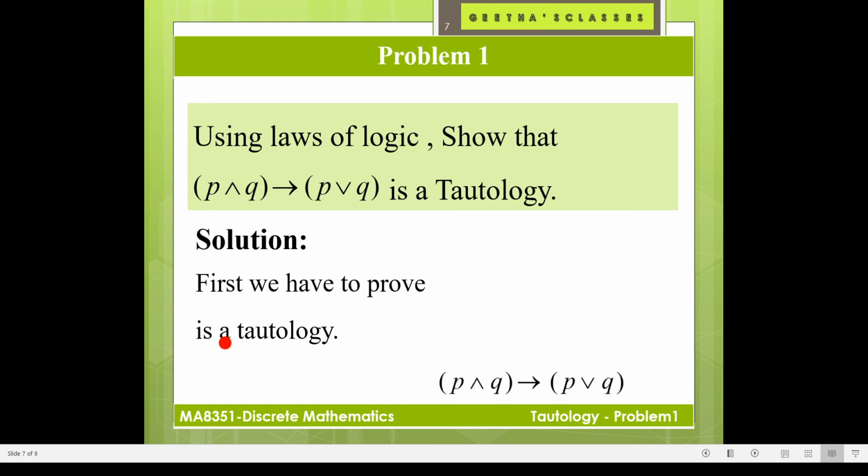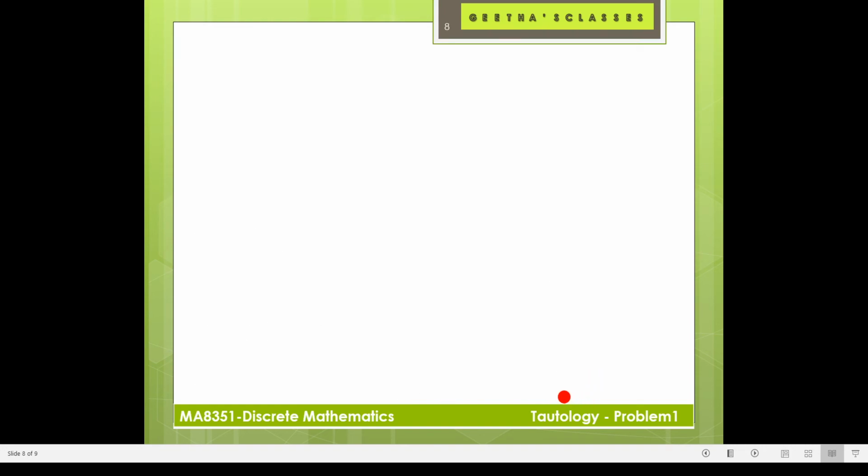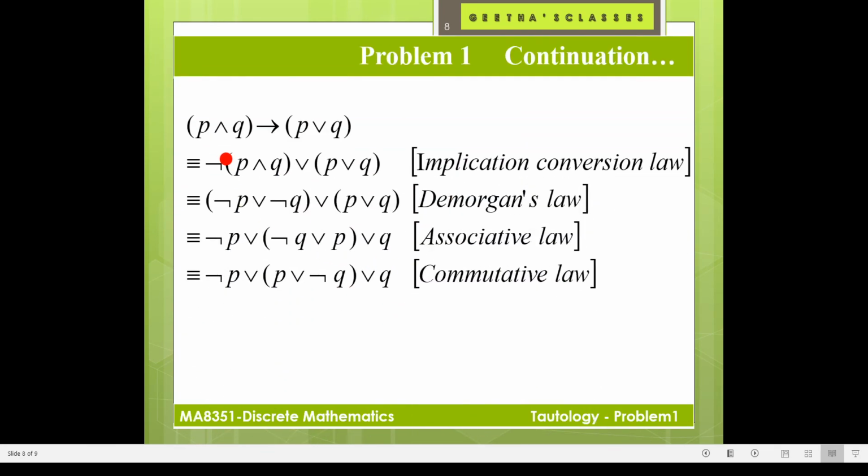First, we have to prove P and Q implies P or Q is a tautology, right? That is to prove P and Q implies P or Q equivalent to true, right? So we have taken the left hand side, P and Q implies P or Q. So implies, what is implication conversion?